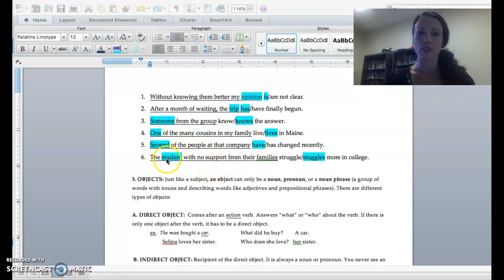And finally we have student. We have a bunch of prepositional phrases, so we'll cross that off. Student is singular, so we need this S over here. Struggles.